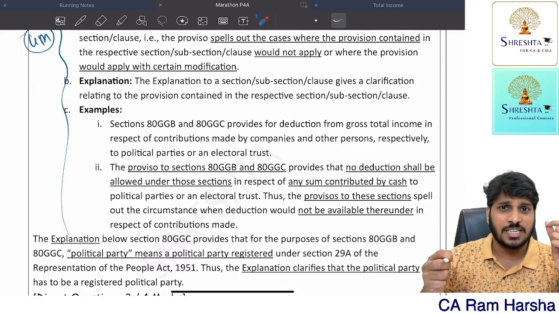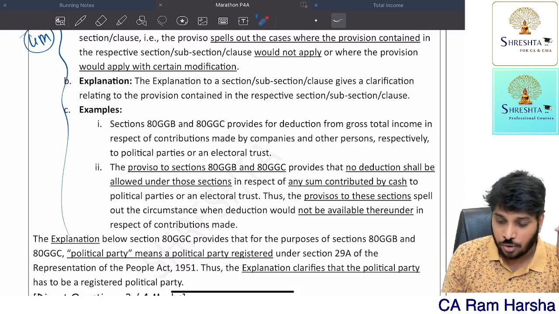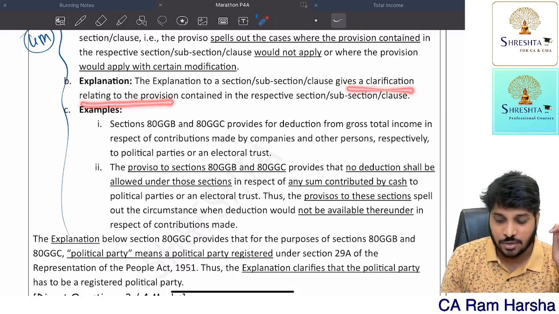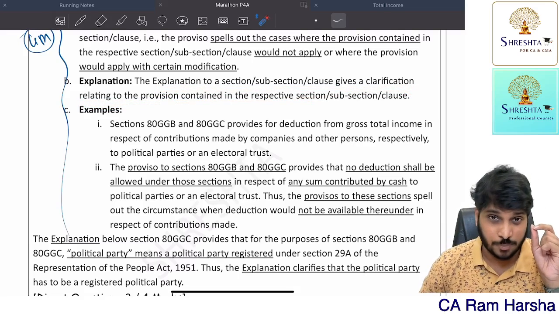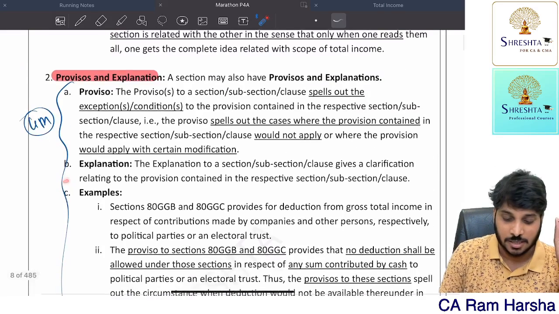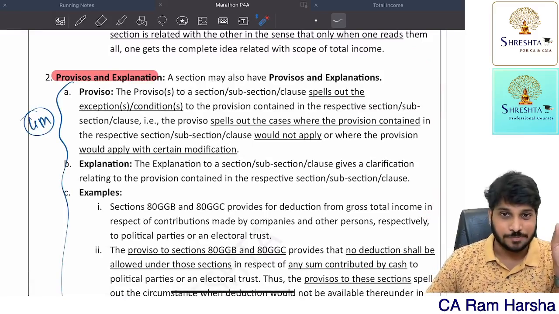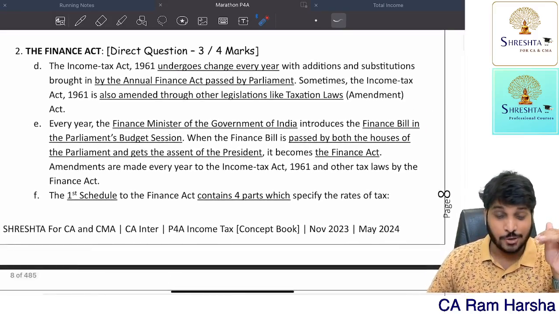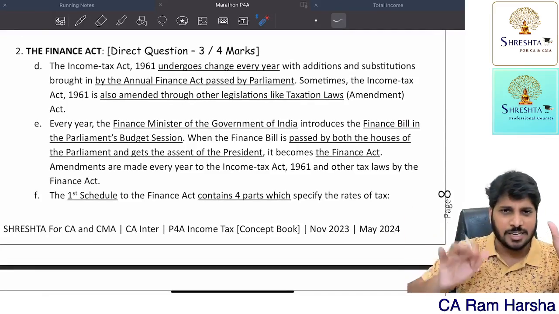So explanation means they are giving additional clarity, additional information. It gives a clarification relating to the provision. That's called explanation. This itself can be tested for a 4 marks question. Be careful. Don't worry, I'm entering straight away into the computation part.